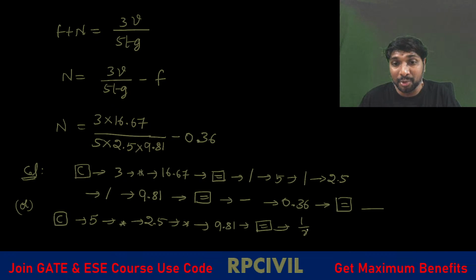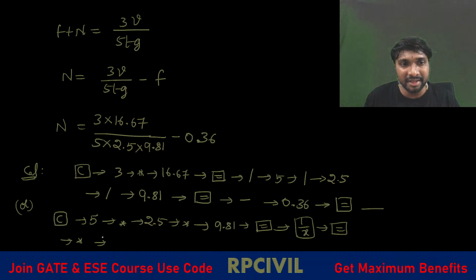Then apply the reciprocal function to that, then 1 by this value you will be getting. After getting this reciprocal, equality symbol again. It is better you go for equality symbol every time. After this, multiplication function, then 3, then multiplication again, then 16.67. Then again equality symbol. So this value you are getting, right?